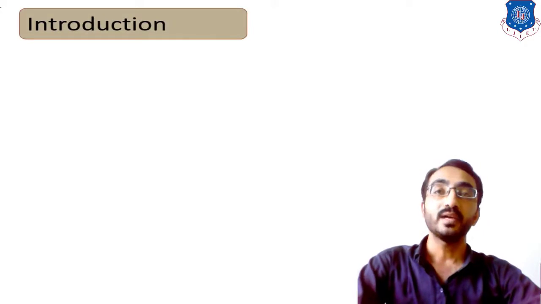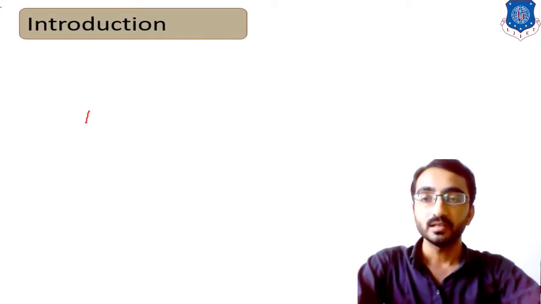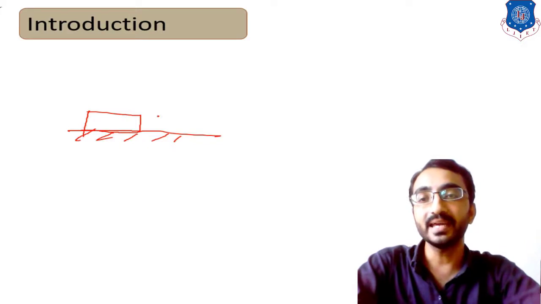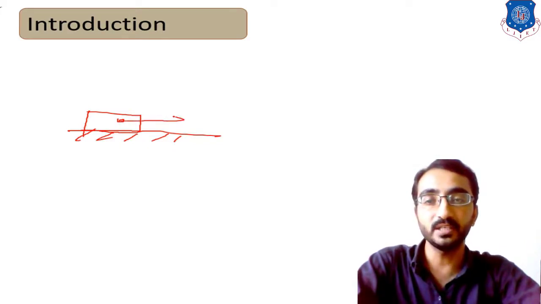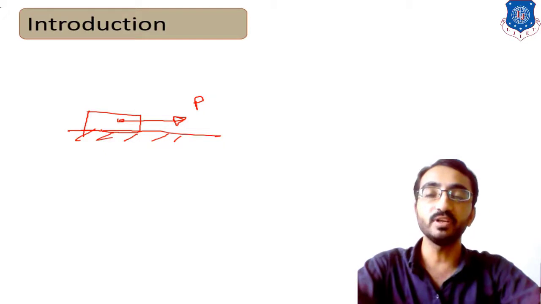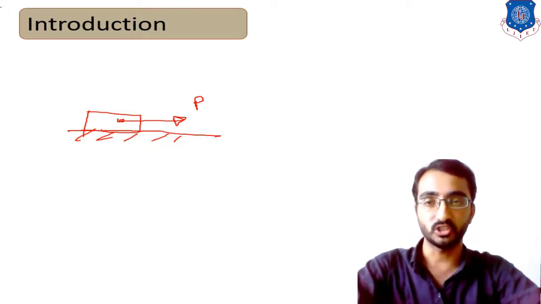Now, let's consider a body which is resting on a surface. If we apply an external force on this body, let's say we apply force P, the body will try to move from its position.